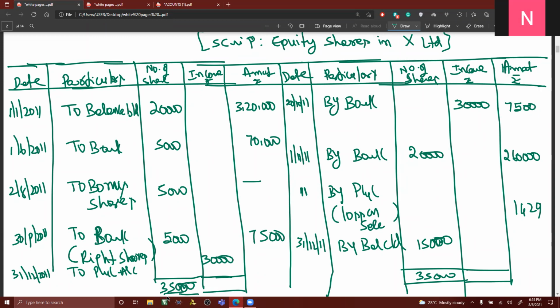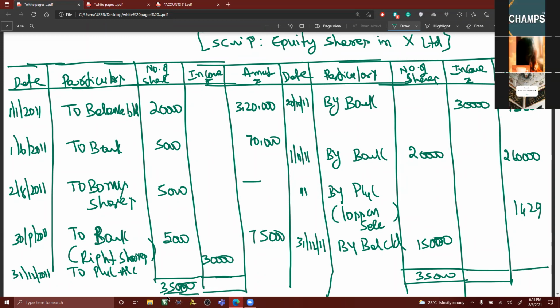Now, my advice to all of you: take a pencil and write the amount here. The reason is that since market value has been given, there's a possibility of the cost price being lower than the market value. Don't write with a pen. You can write in the examination hall with a pencil, so that if the market value is lower than the cost price, it can be replaced. Some people in the material will be giving you average cost, which is a waste of time. Average cost of the closing stock is a balance, that is the easiest one. A number of times I've told you, the choice is yours now.